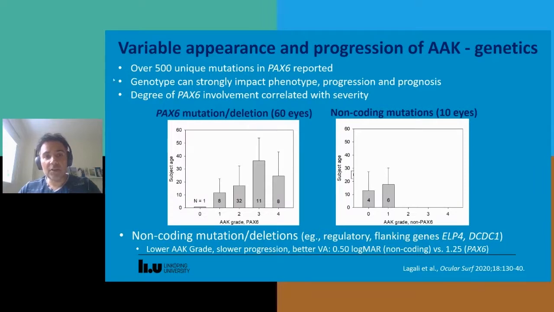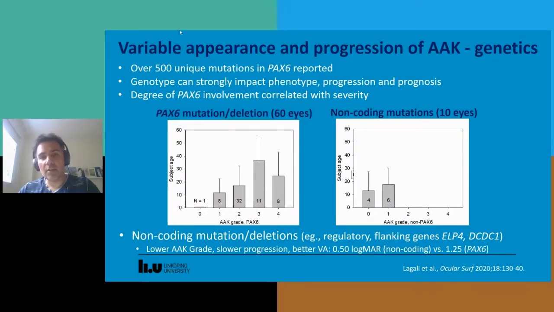These graphs illustrate the importance of where the mutation is located. In the left-hand graph, these subjects, 60 eyes, had mutation or deletion in the PAX6 coding regions of the gene that were coding for the PAX6 protein. Here we can see that the AAK grade is gradually increasing with age.